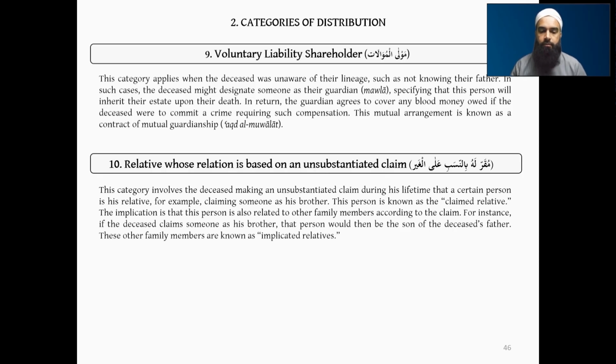This category involves the deceased making an unsubstantiated claim during their lifetime that a certain person is their relative. So, for example, claiming someone is his brother. So let's say I made a claim that Zaid over here, he is my brother. So now this person, Zaid, is known as the claimed relative. I have claimed Zaid to be my relative, my brother in this particular case.